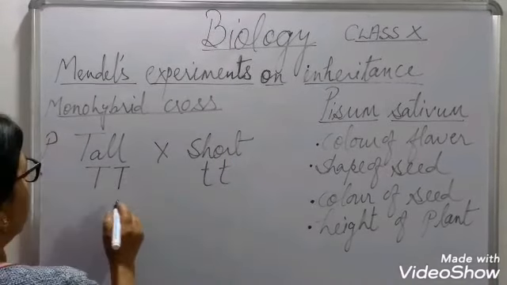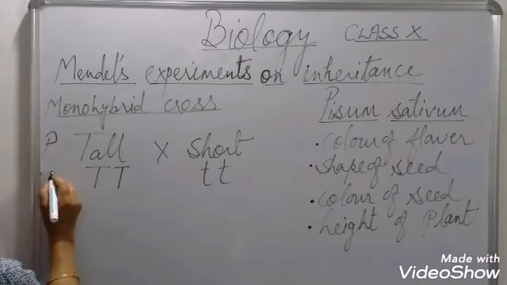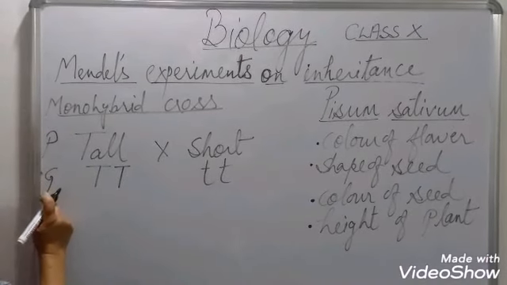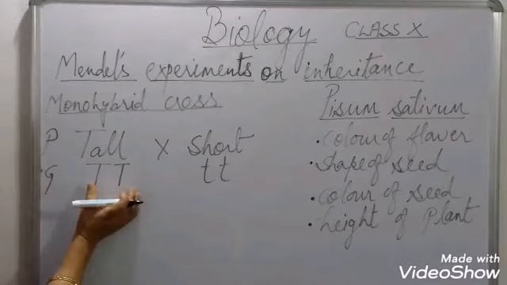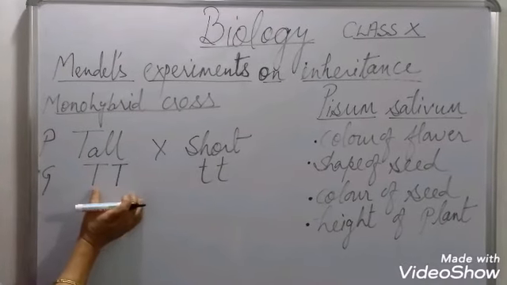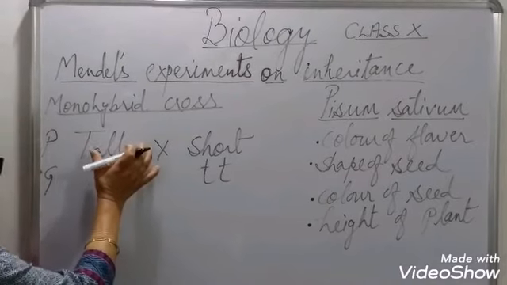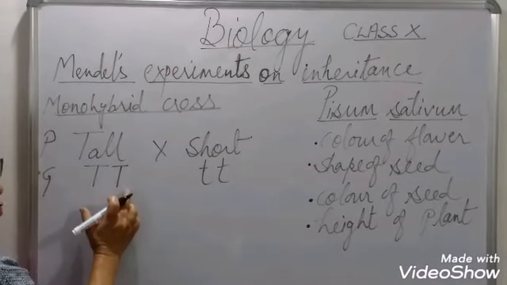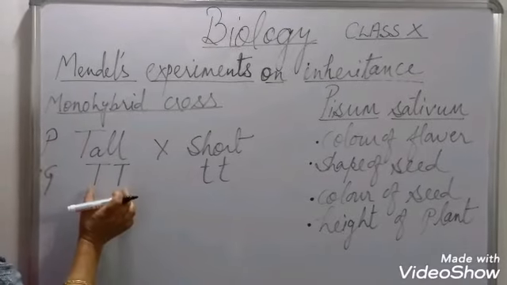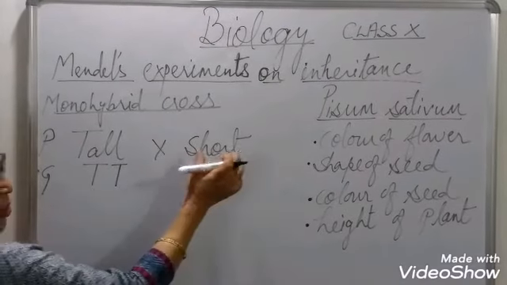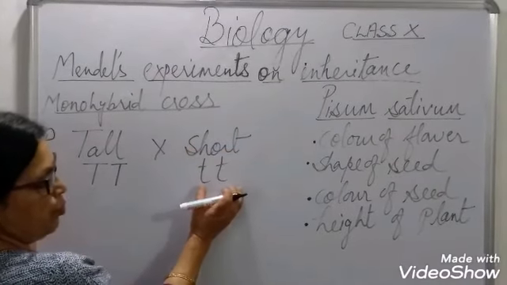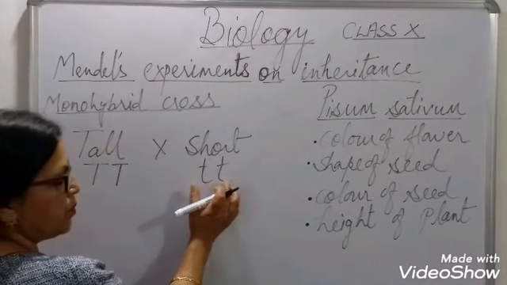Alright. Now see, what will happen? This is called genotype. I'll write in short, genotype. So what is genotype? Genetic constitution of a character. Genetic constitution of a trait is known as a genotype. So tall genotype is TT. Short height, the genotype is small t, small t.